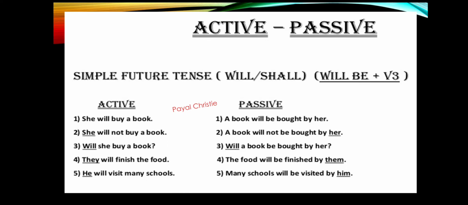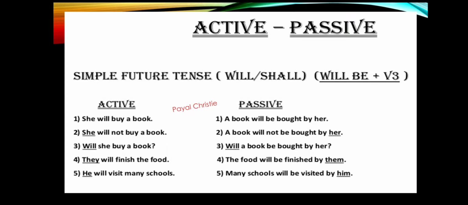Now the basic rule which you have to remember to change an active sentence into passive is that you have to use will be plus the third form of the verb, that is the past participle of the verb. This rule is very much important when you change an active sentence into passive. Now let's see the examples.